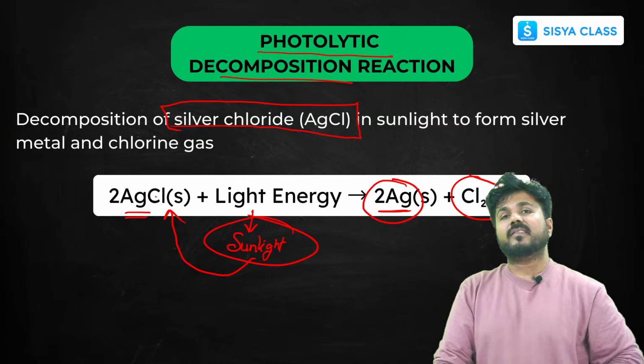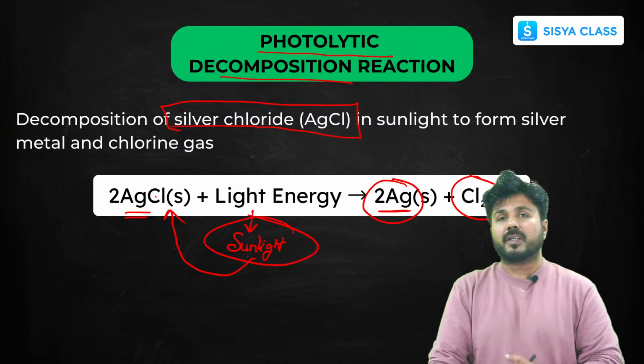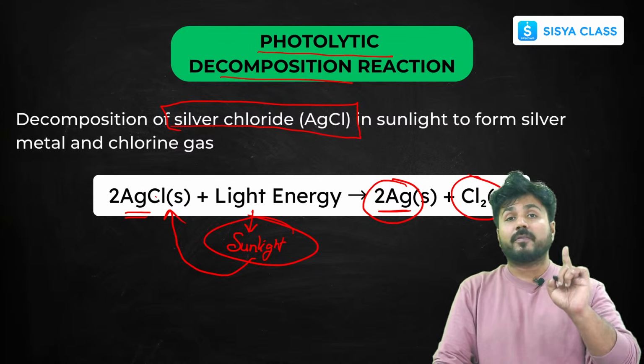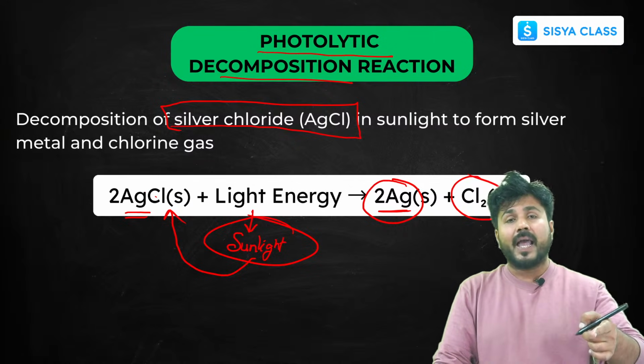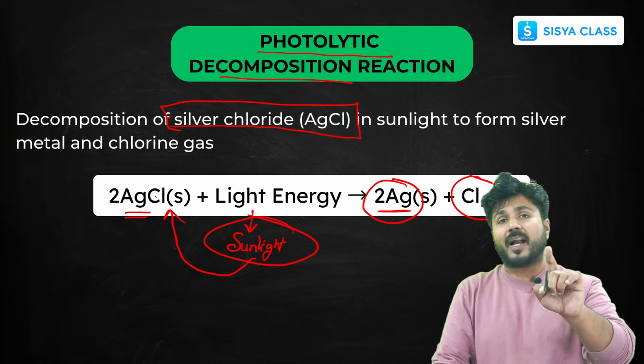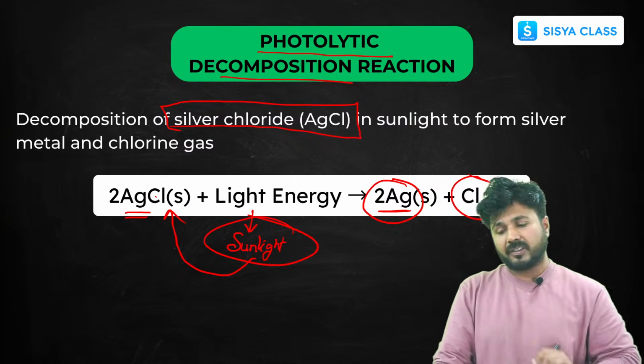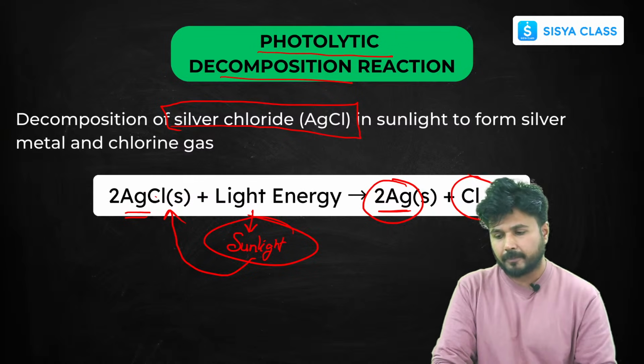Okay, so now this is an example of photolytic decomposition reaction. It's not necessary that there will always be sunlight. You can also do this reaction, or any photolytic reaction, in the presence of artificial light also. But this reaction is carried out in the presence of sunlight.